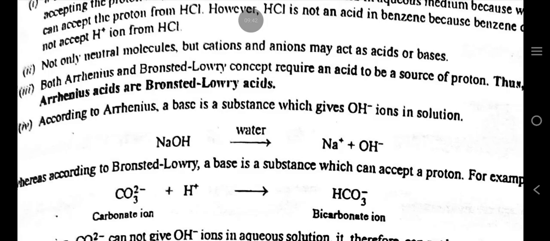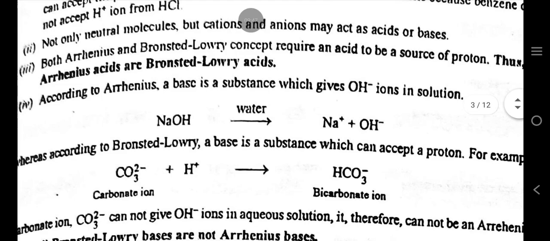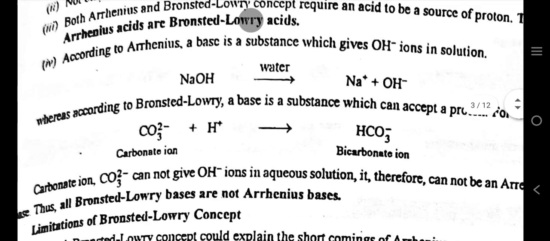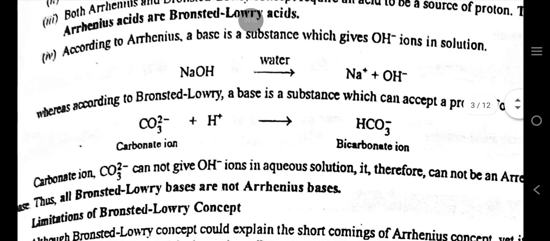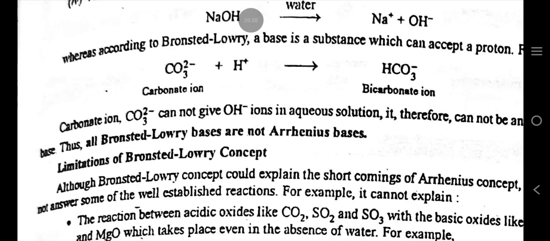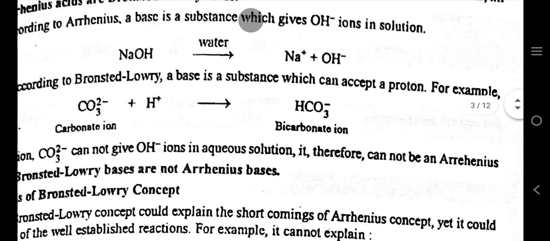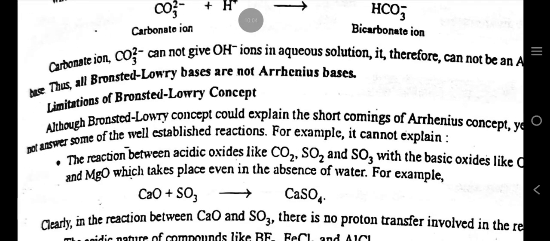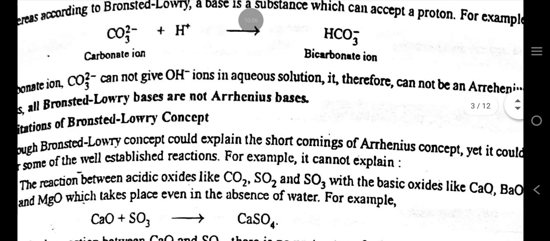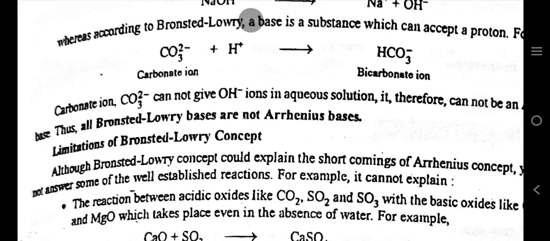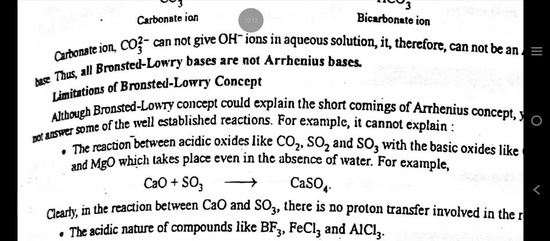Both Arrhenius and Bronsted-Lowry concepts require an acid to be a source of proton. Thus, all Arrhenius acids are Bronsted-Lowry acids. According to Arrhenius, a base is a substance which gives OH negative ions in solution, whereas according to Bronsted-Lowry, a base is a substance which can accept a proton. For example, carbonate ion and bicarbonate ion cannot give OH negative ions in aqueous solution. It therefore cannot be an Arrhenius base. Thus, all Arrhenius bases are Bronsted-Lowry bases, but not all Bronsted-Lowry bases are Arrhenius bases.